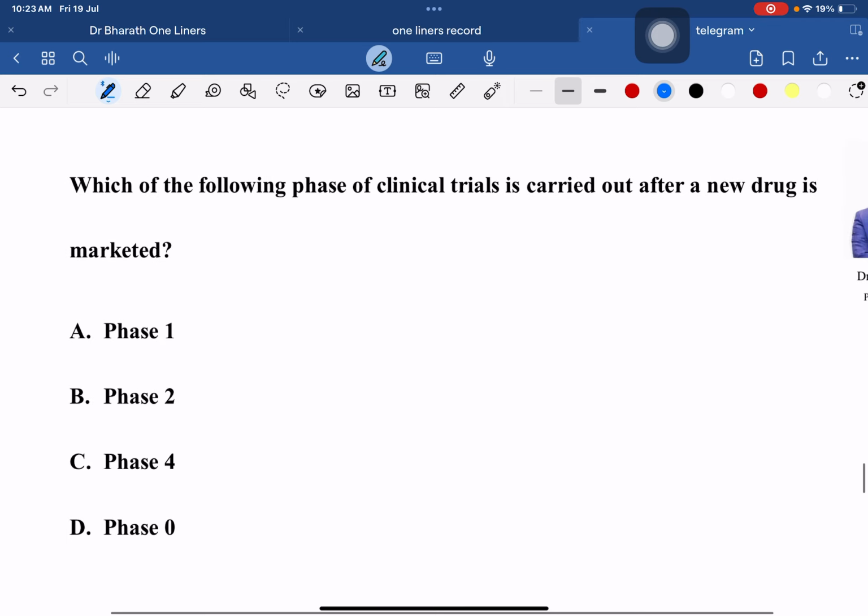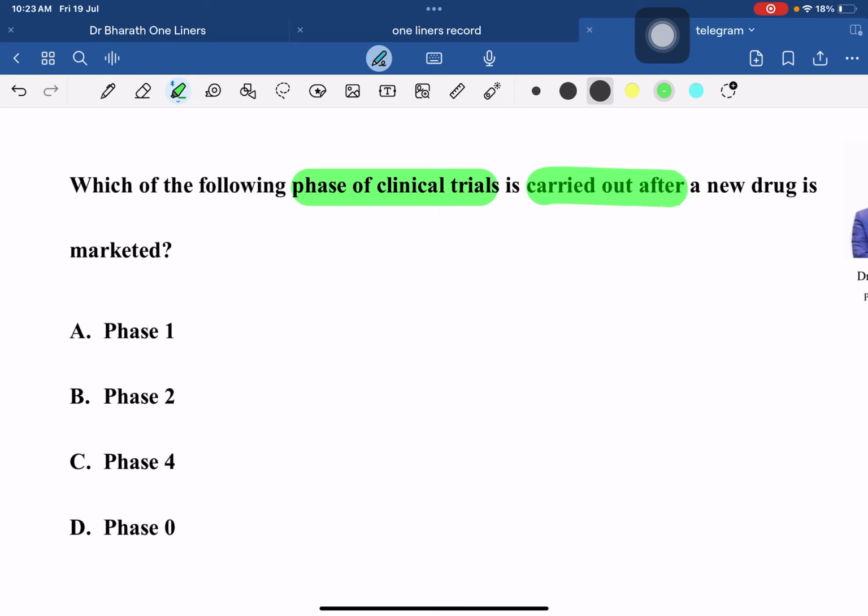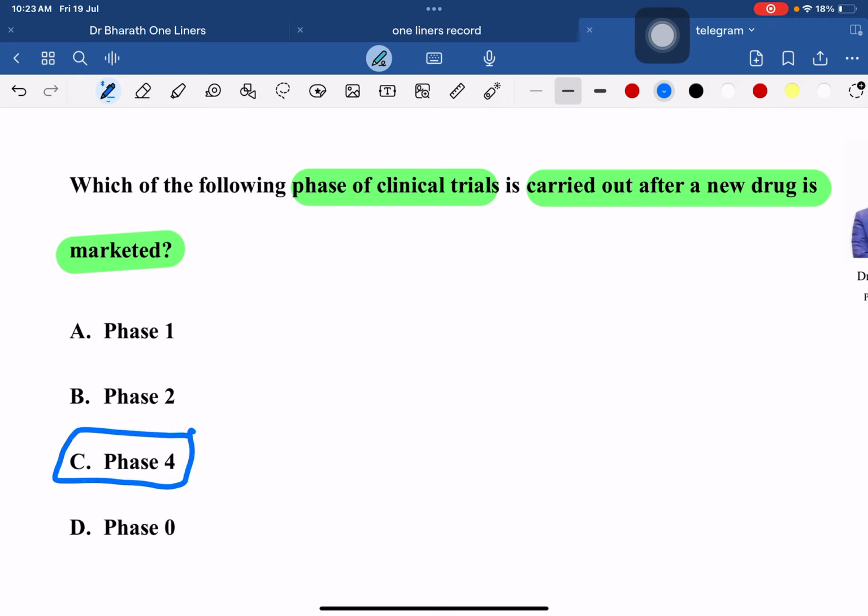Now again, the clinical trials is tested here. Which of the phase of clinical trial is carried out after a new drug is marketed? After marketed, that means after getting market license, the phase that is done is called phase 4. Phase 4 is also called post-marketing surveillance to check for rare adverse effects, to check drug interaction, to check what happens in pregnant, lactation and in elderly people.